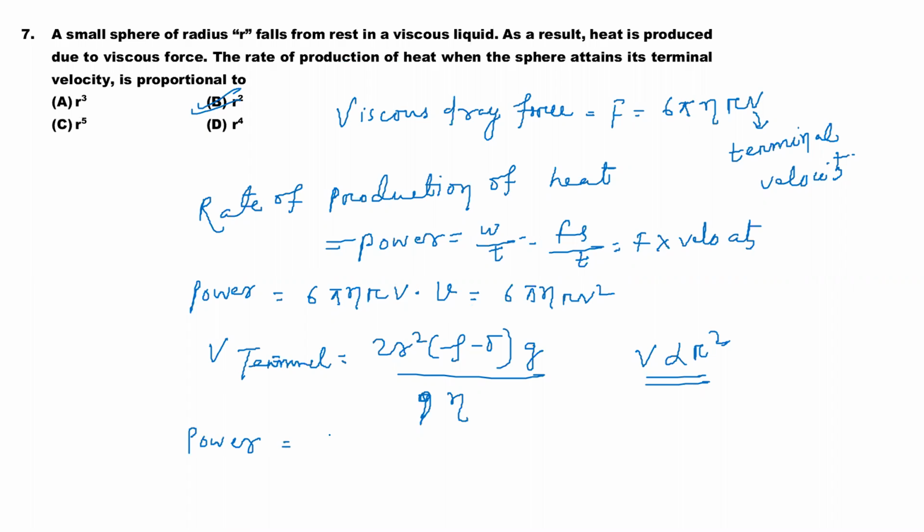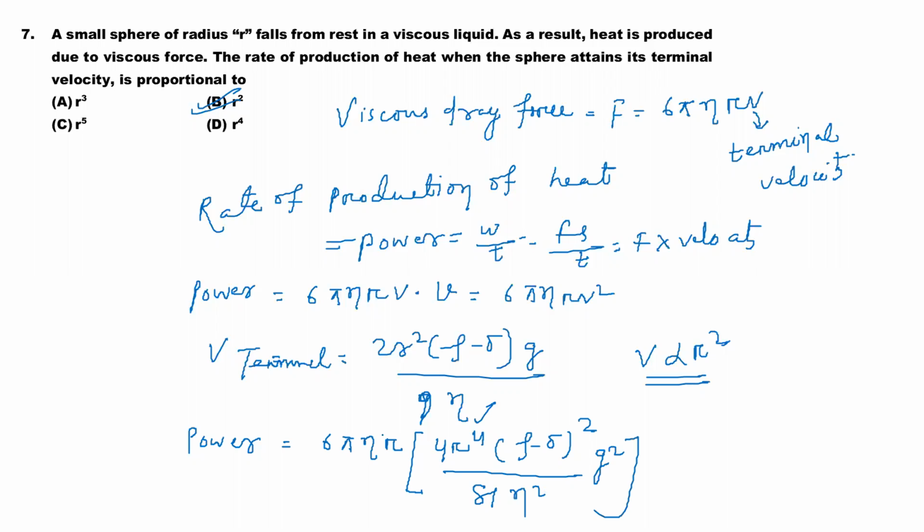So power is equal to 6 pi into eta into r, into, in place of v, what can we put? So v is v square, so in place of v square, what will we write? See here, 2r squared, that is 4r to the power 4, into rho minus sigma squared divided by 9 squared, 81 eta square, into g square.